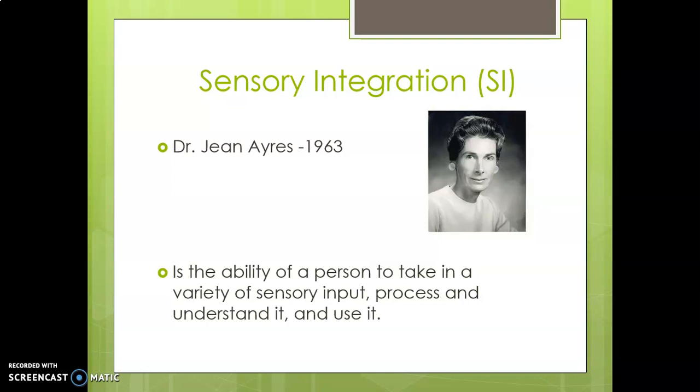So sensory integration is the ability of a person to take in a variety of sensory input. Now you understand what a variety of sensory input is. All these sensations, which we namely call tactile, proprioceptive, visual, auditory, vestibular, gustative, that is taste, and smell. All these are the variety of sensory inputs which a person is able to take. Normally, if this number of sensations come together, it may cause a facade effect, but normally it does not happen in a mature brain.